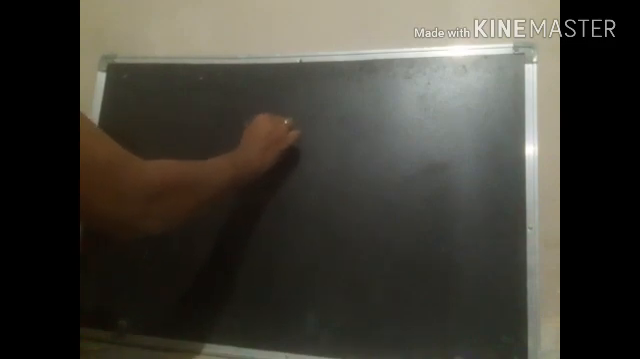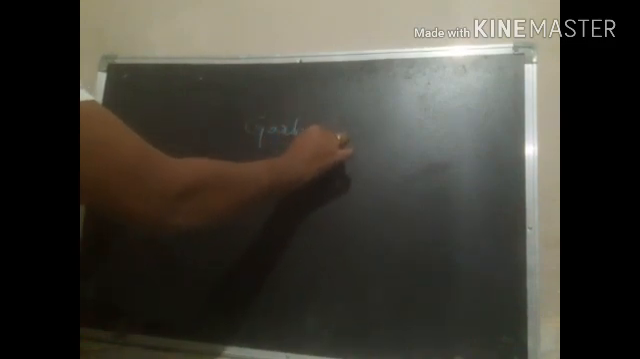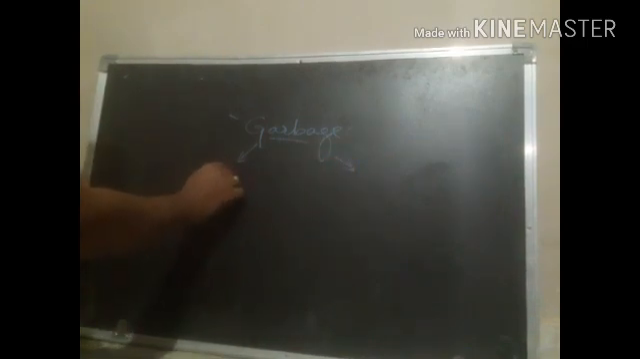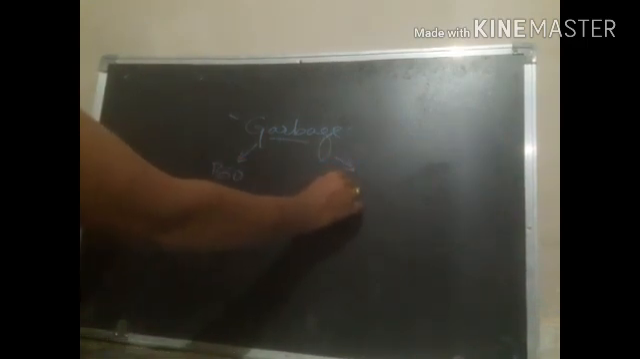Hi children, welcome back to the lesson garbage in and garbage out. So here we discussed what is garbage. It is waste produced at the household and in industries, factories, offices, hotels, etc. Right. So here we discussed that there are two types of garbage material: biodegradable and non-biodegradable.